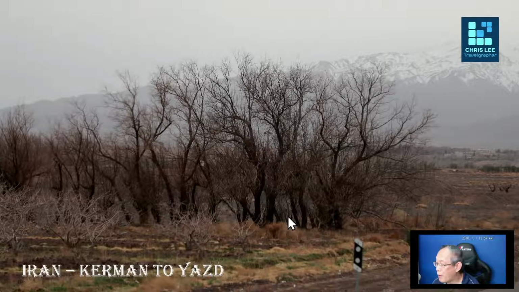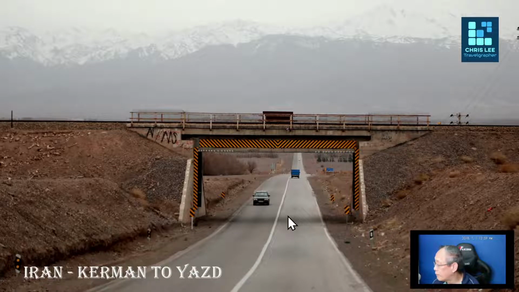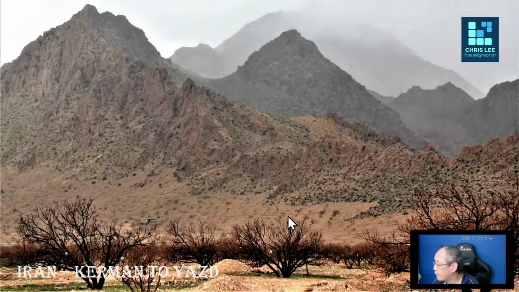At this part, we managed to find some trees, but because it's still early spring, all these trees are leafless. And this is actually one of the crossings on the way to Yazd, and more mountain range scenery.